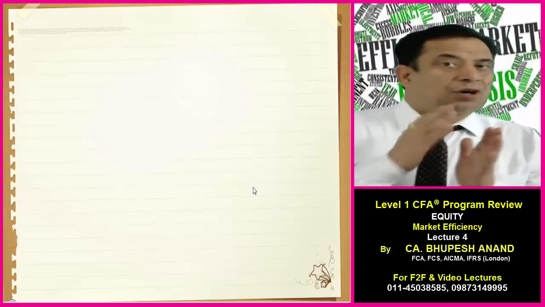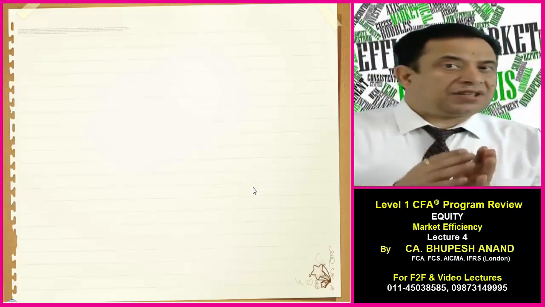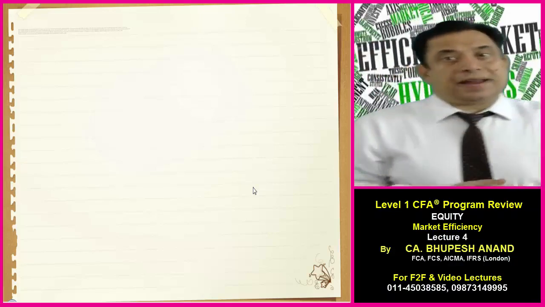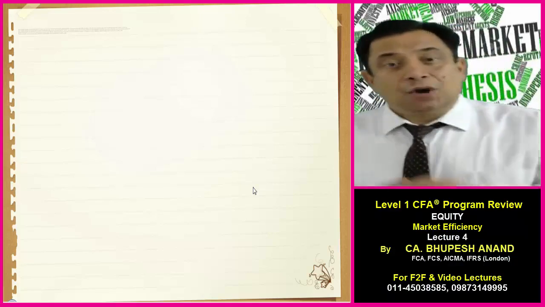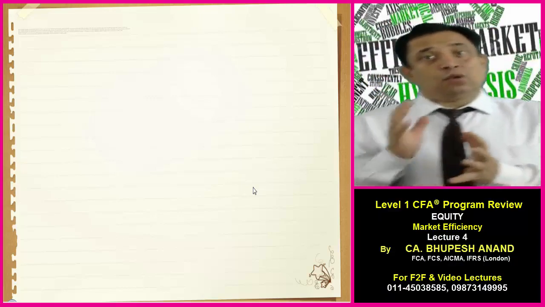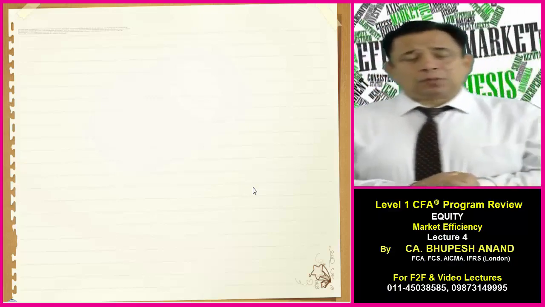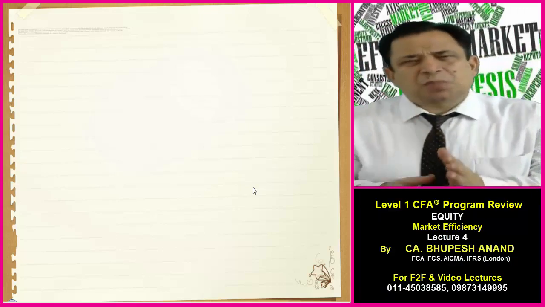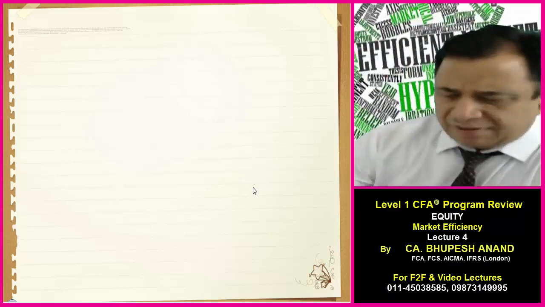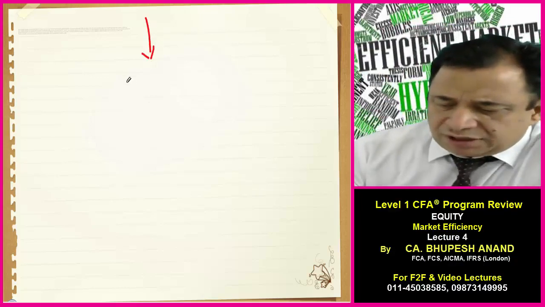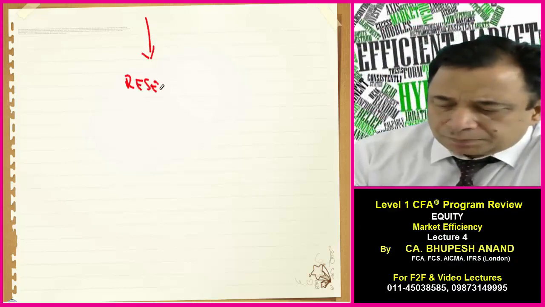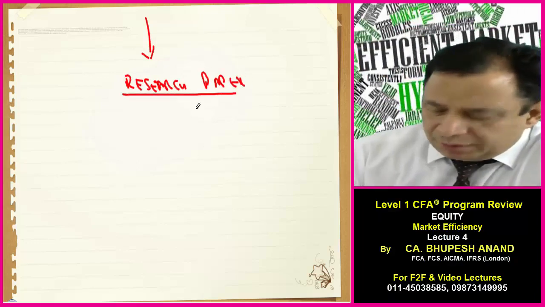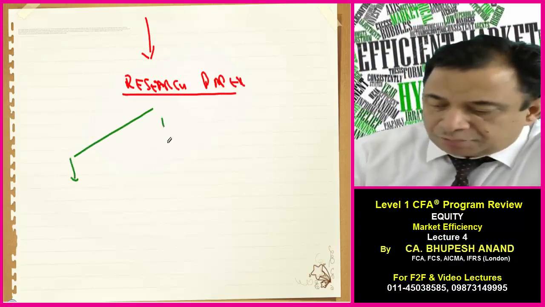So these are the 3 forms on the basis of which market efficiency has been divided, and the hypothesis was propounded by Eugene Fama, a Nobel Prize winner. We will see who is Eugene Fama and all that. So please take out your registers. This lecture is most important because in this I will be telling you what was there in the research paper by Eugene Fama, and then we will be discussing the different forms of market.